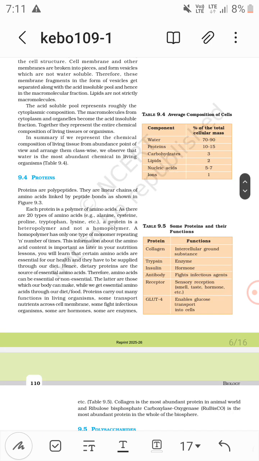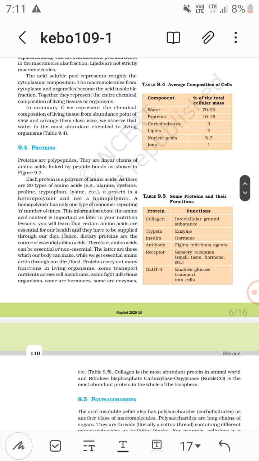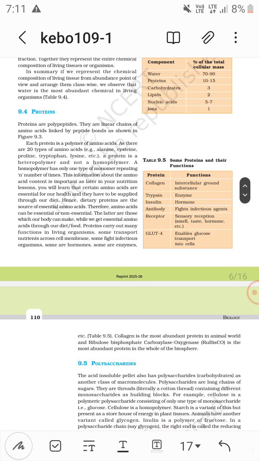Now some proteins and their functions. First, the protein collagen, its function is intercellular ground substance. Protein trypsin, its function is enzyme. Protein insulin, with peptide bonds, its function is hormone. Antibody fights infectious agents. Receptor protein does sensory reception, smell, taste and hormone. And GLUT4 enables glucose transport into the cells.